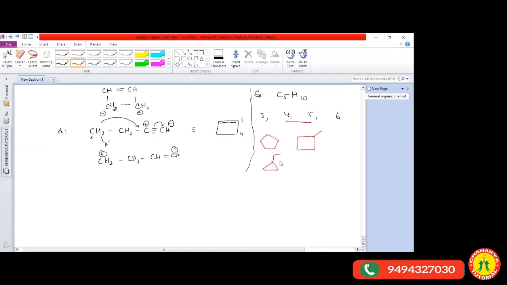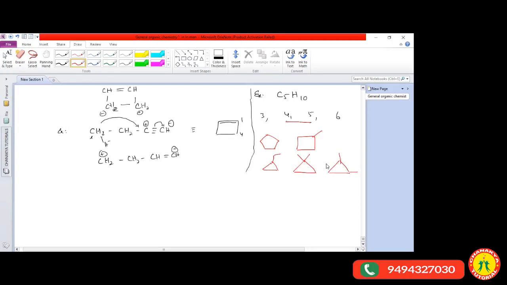What is the name of the other structure? We can call it ethyl cyclopropane. We can get one more structure with the same molecular formula, which is 1,1-dimethyl cyclopropane. And we can get another structure also, which is 1,2-dimethyl cyclopropane. Other than this, are any other structures possible?